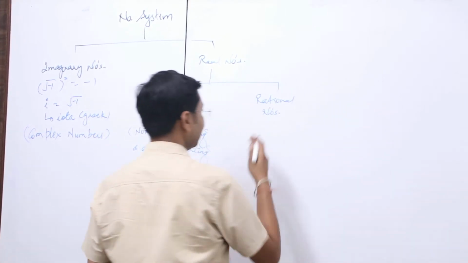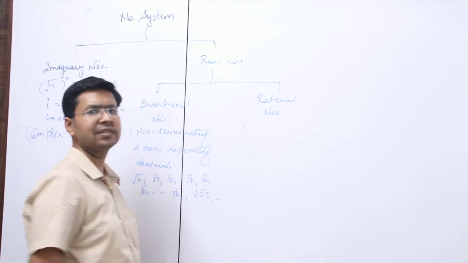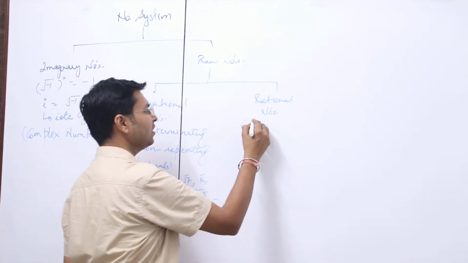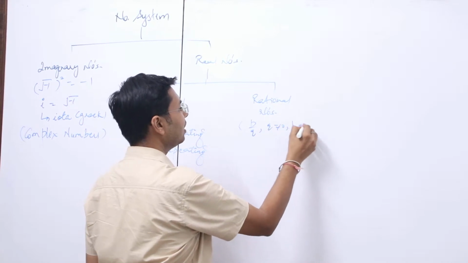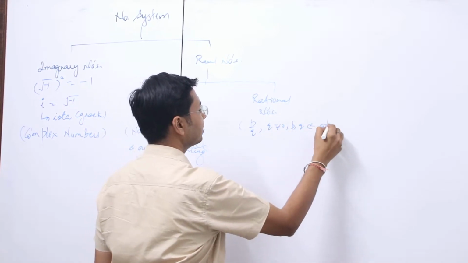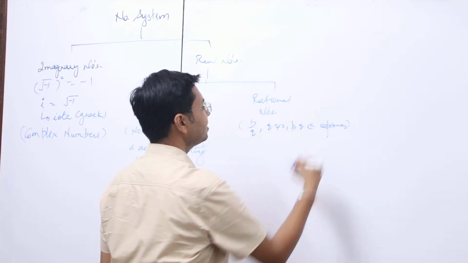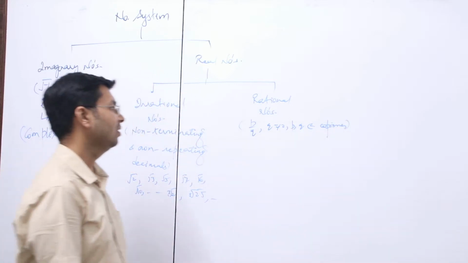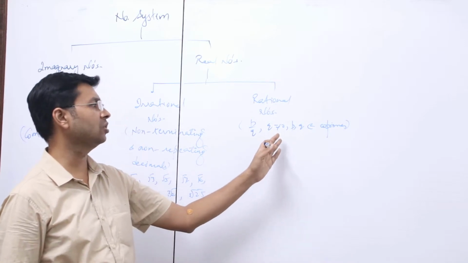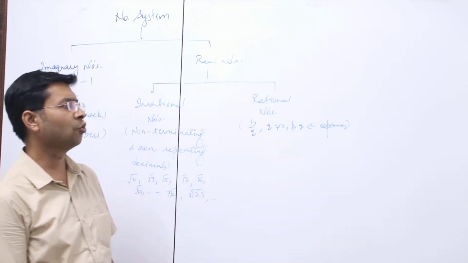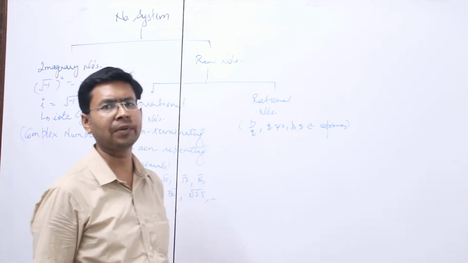The other is rational numbers. How do we define rational numbers? We say that they can be expressed in the form of p by q, where q is not equal to 0, and p and q are co-primes. It is defined in this way in standard form. They can be represented in the form of p by q, where q is not equal to 0 and p and q are co-primes. Now here comes a question: what are co-primes?